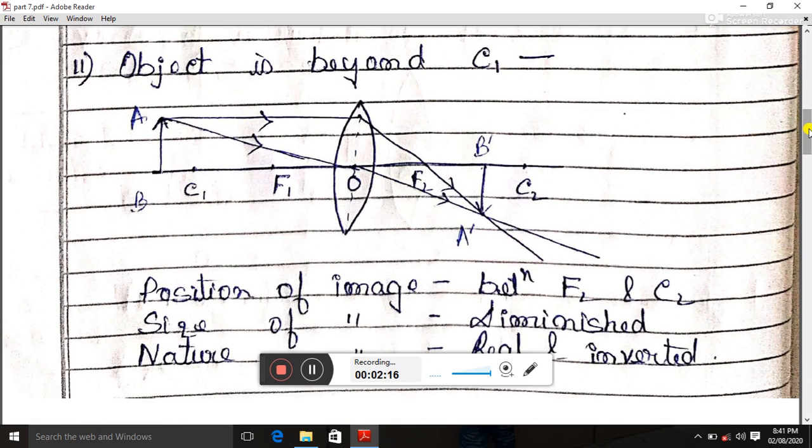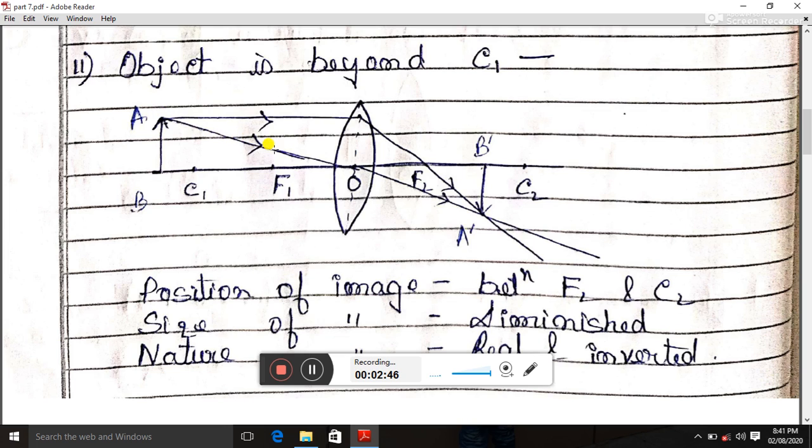So next is when the object is placed beyond C1, means center of curvature. So this is my lens, and here my object is placed in between infinity and center of curvature, that is beyond C1. So this is my object. One of the ray will go parallel to the principal axis. This is the principal axis. So this ray is going parallel to the principal axis. After refraction, it will pass through the focus f2 and it will go like this.